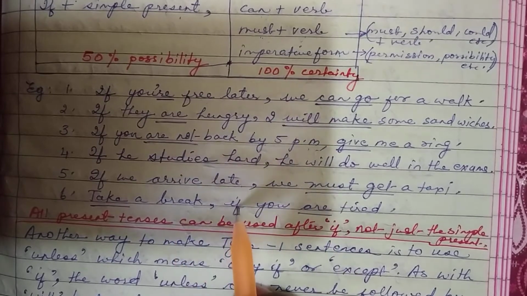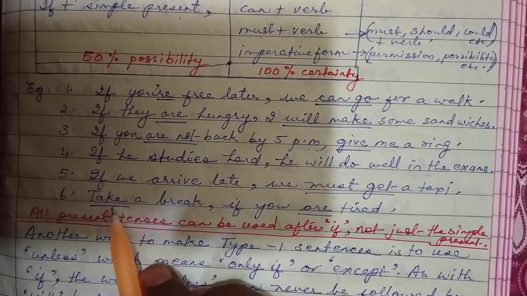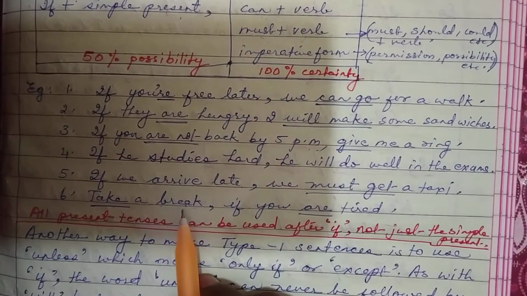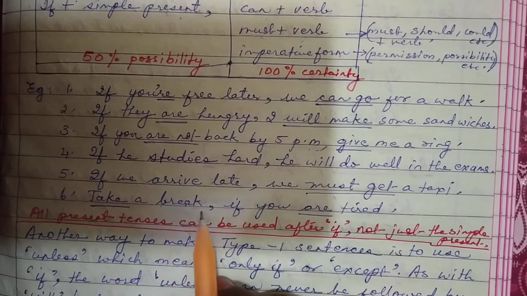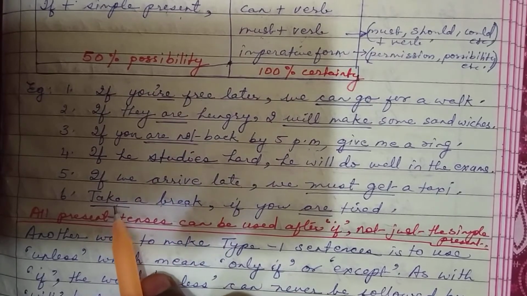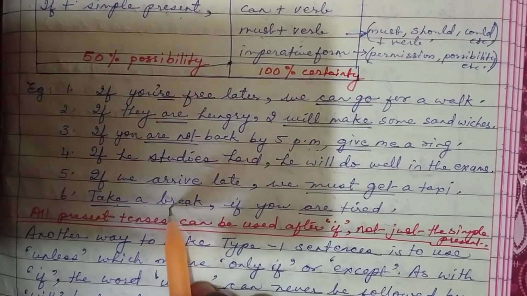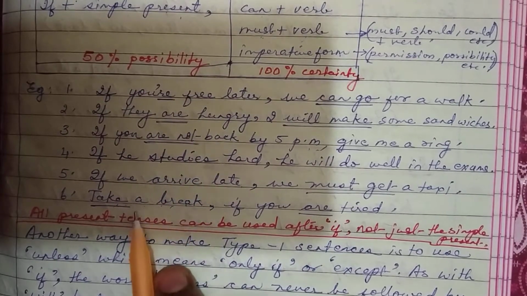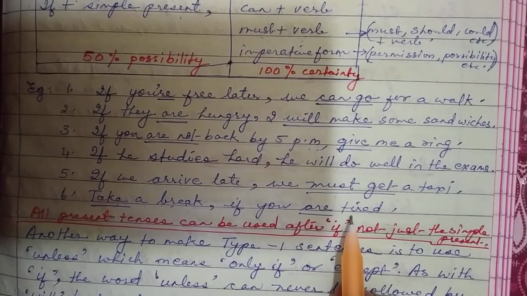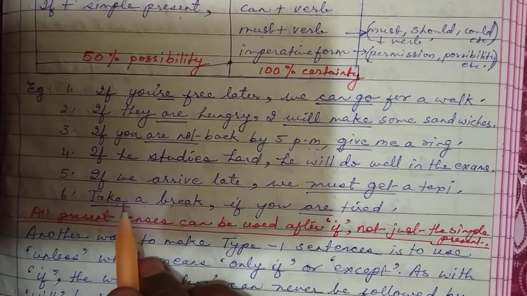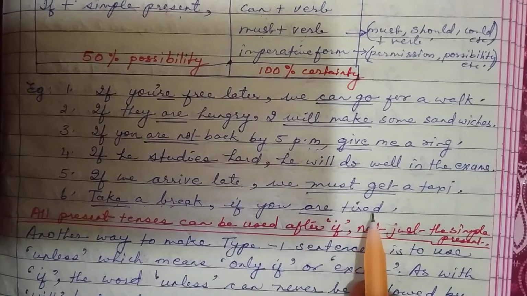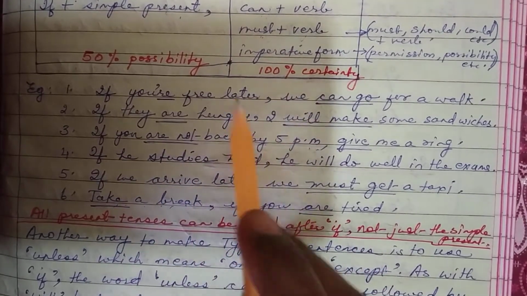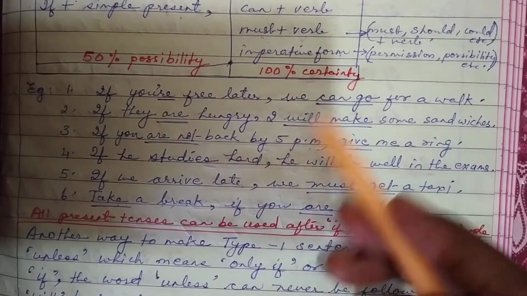Now here you see the if clause comes in the second part. So take a break. Now what is this? This is an imperative form where we have the if clause in the second part and the main clause in the first part. Take a break. So it's an imperative, a kind of advice given. Take a break if you are tired. So permission granted. What is the permission? Take a break if you are tired. So all present tenses can be used after if, not just the simple present tense. You can use all tenses.